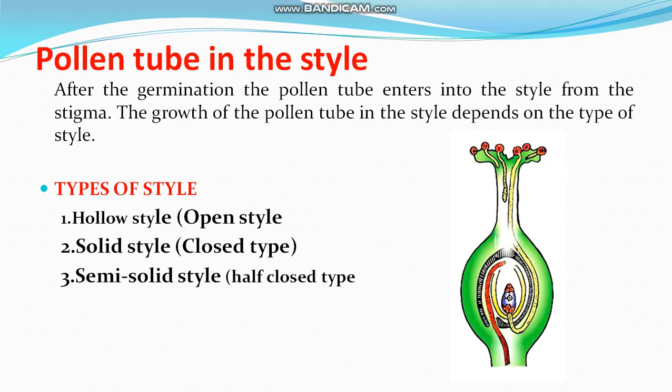This is called hollow style. Second one is known as solid style, closed style. Common in dicots, the pollen tube grows into the intercellular spaces of the transmitting tissue. Transmitting tissue is equivalent to the canal of the hollow style. Third style is known as semi-solid style. This is intermediate between solid and open style.